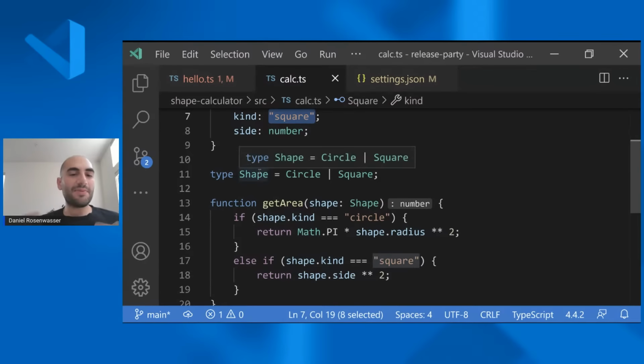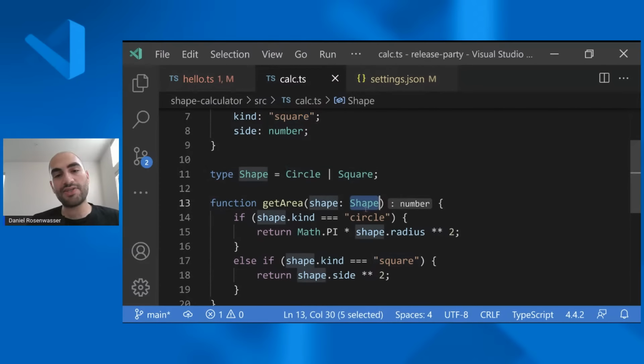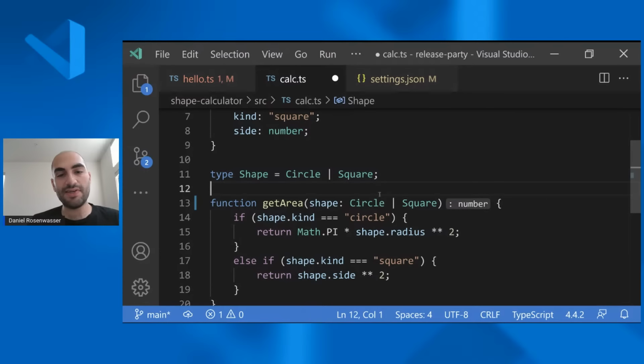And then you can define something called a shape, which is either a circle or a square. And the cool thing about this is TypeScript does something called narrowing based on how you do runtime checks in your JavaScript. This way, you don't really have to think about what sorts of convincing you have to do for TypeScript, right? As an example, let's say that you have a shape here. A shape is really a circle or a square. So I'll just inline that so it's a little bit easier to see.